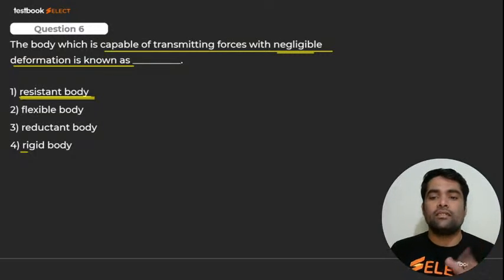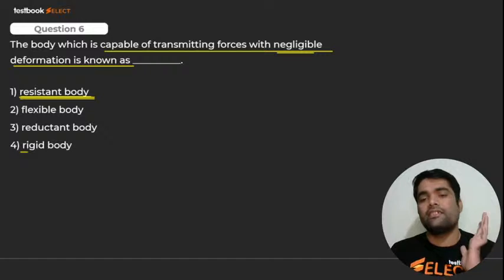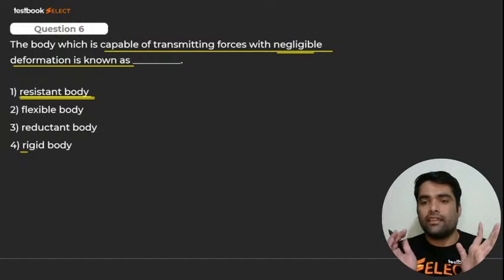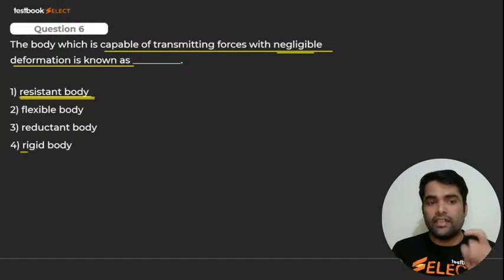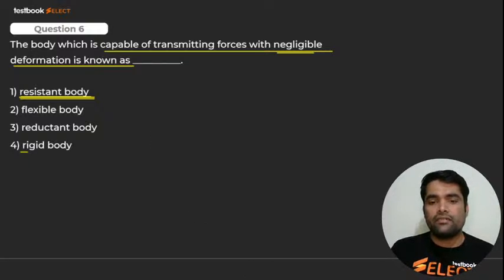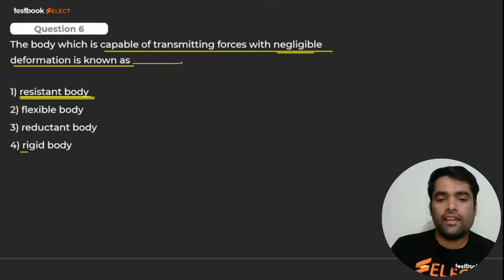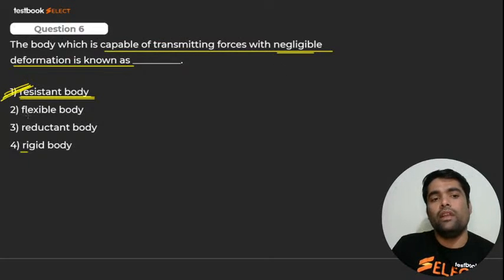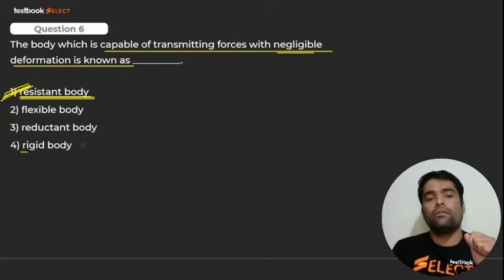So that's why I said some people will definitely, इसमें बहुत सारी जनता लुढ़केगी, rigid मार के आ जाएंगे, क्योंकि सबने rigid पढ़ा होता है. Rigid नहीं होगा, यहाँ पर resistant होगा आंसर. Answer is resistant. Okay. Resistant body. So I said it should, यहाँ पे negligible deformation, that is what? Resistance body is only correct answer. Most correct answer. We have to see.